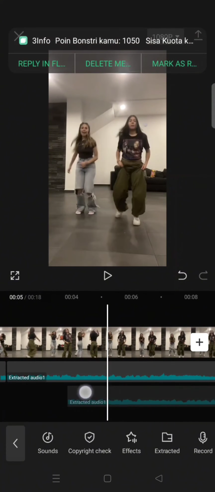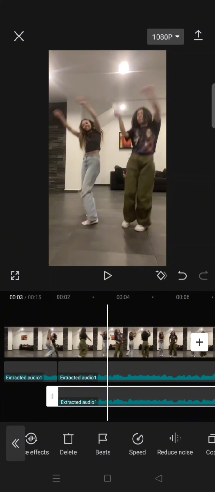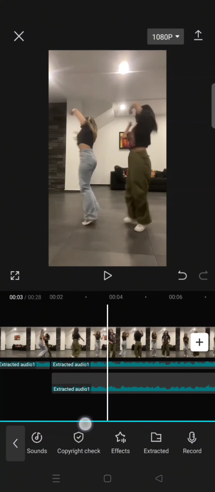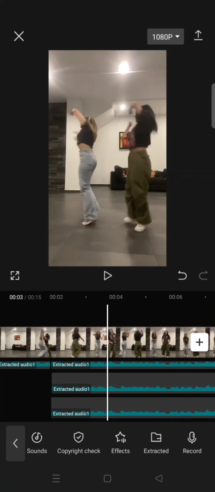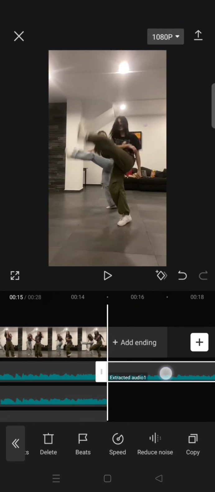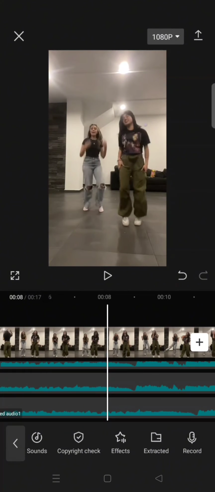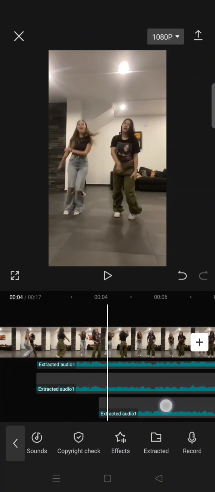So you need to copy it at least 3 times. Copy again, put it under. Okay, now for the 3rd time. So this is the trick in CapCut if you want to create a bass boost.